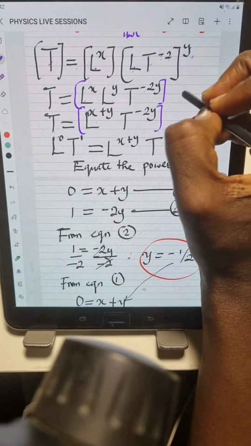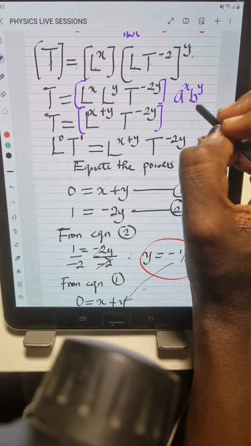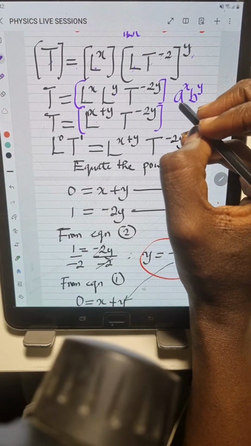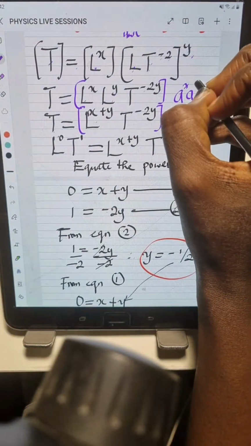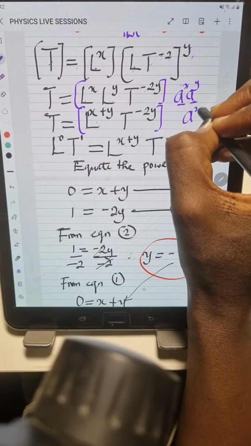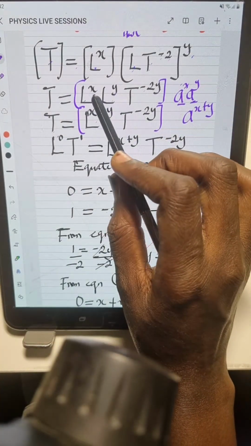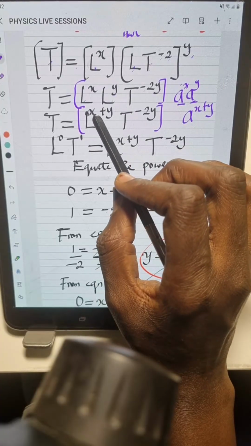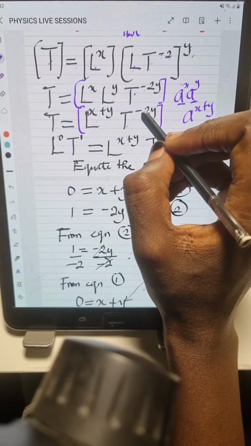From the laws of indices, if you have a to the power of x multiplied by b to the power of y, this is the same thing as saying what? A to the power of x times a to the power of y. From the laws of indices, if the bases are equal, you pick one of them and you sum up the powers. So that's the same thing we did here. L to the power of x times L to the power of y is L to the power of x plus y. Then we have t to the power of what?